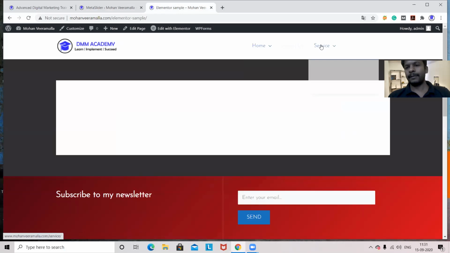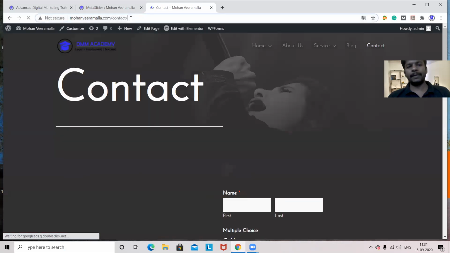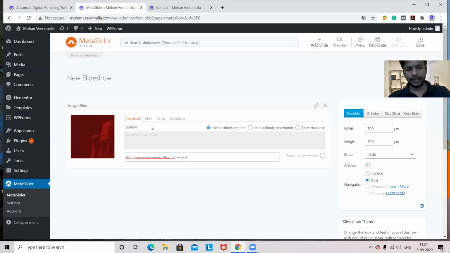Now here we have some options. For example, I want to redirect people to the contact page when they click on that particular slider. Then what I'm doing here, I'm copying this URL. Sometimes did you analyze this option? If you click on anything, it will open in a new window. Did anyone interact with that kind of technical thing on any website?